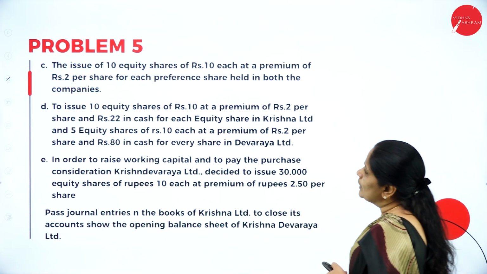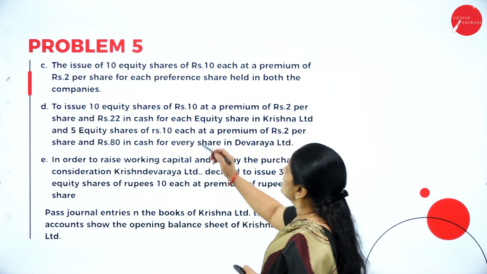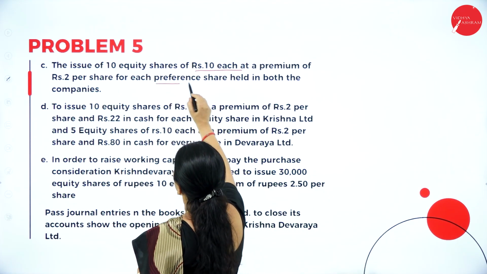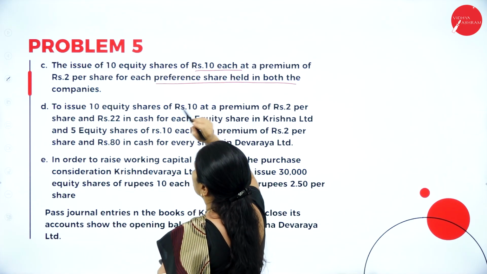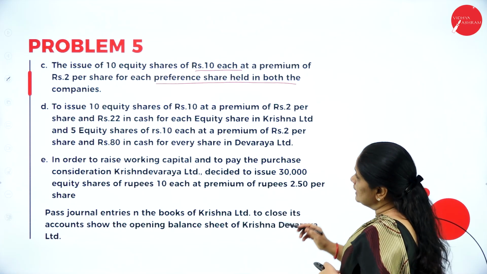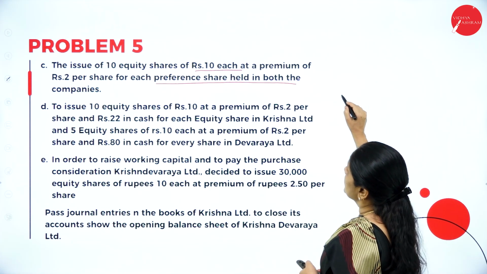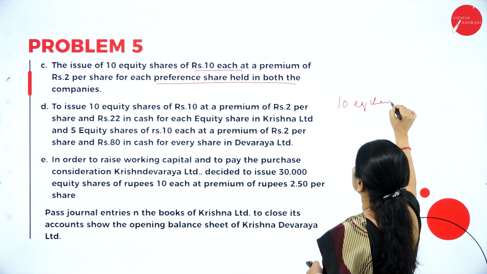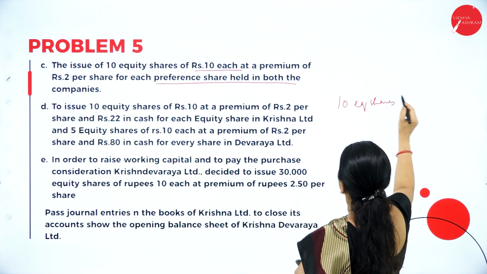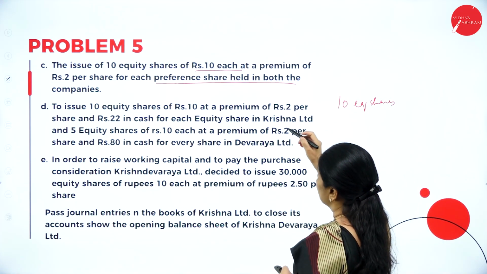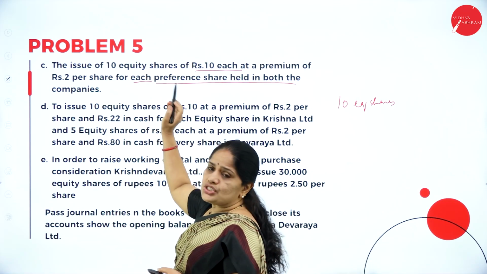Then, the third one is the issue of 10 equity shares of rupees 10 each at a premium of rupees 2 per share for each preference share held in both the companies. Now, they are giving 10 equity shares of rupees 10 each at a premium of rupees 2 per share for each preference share.